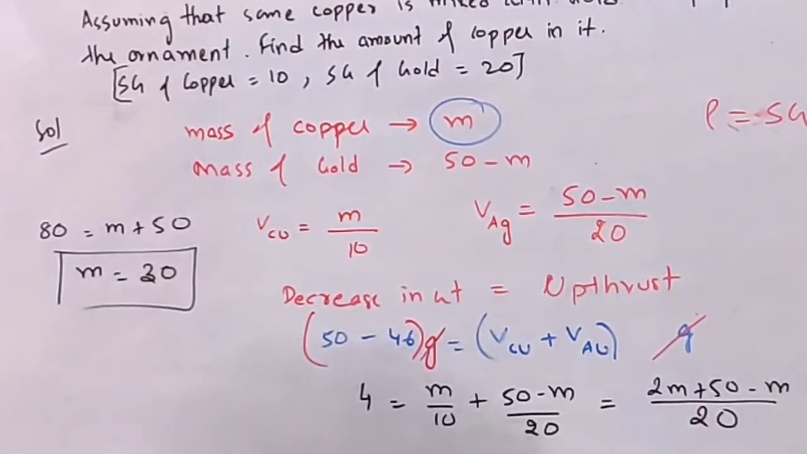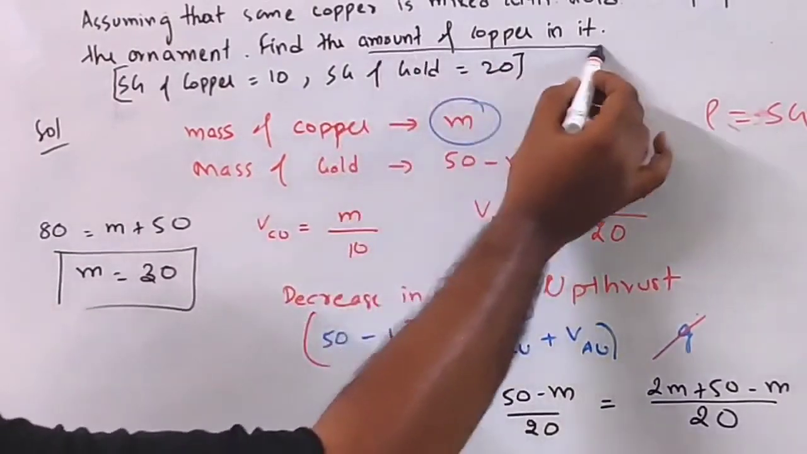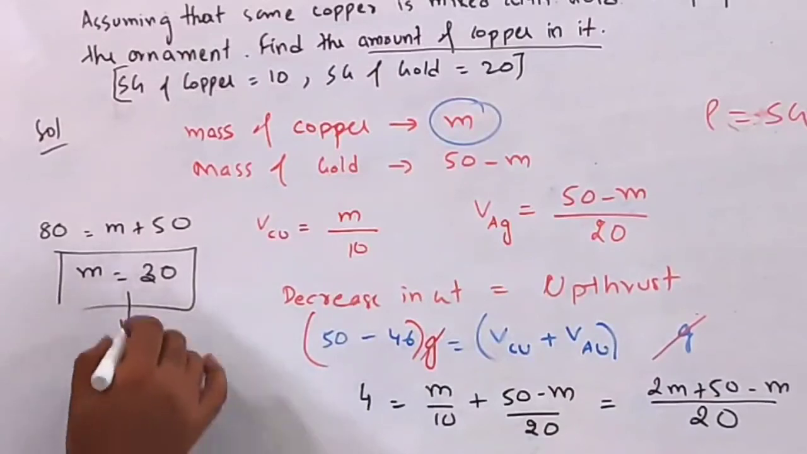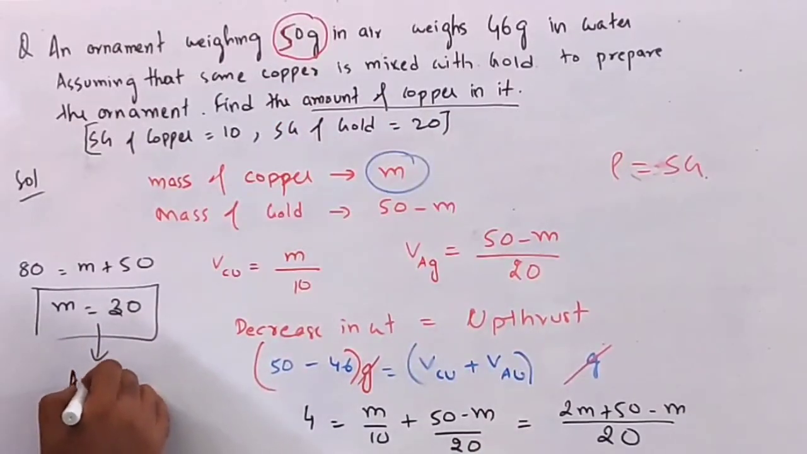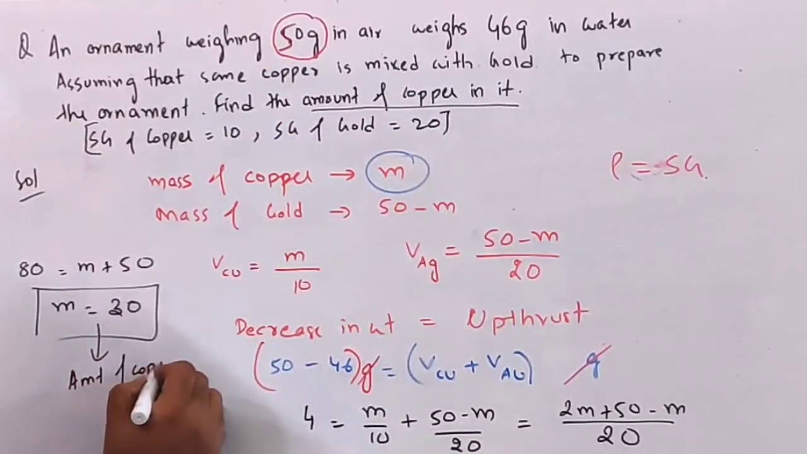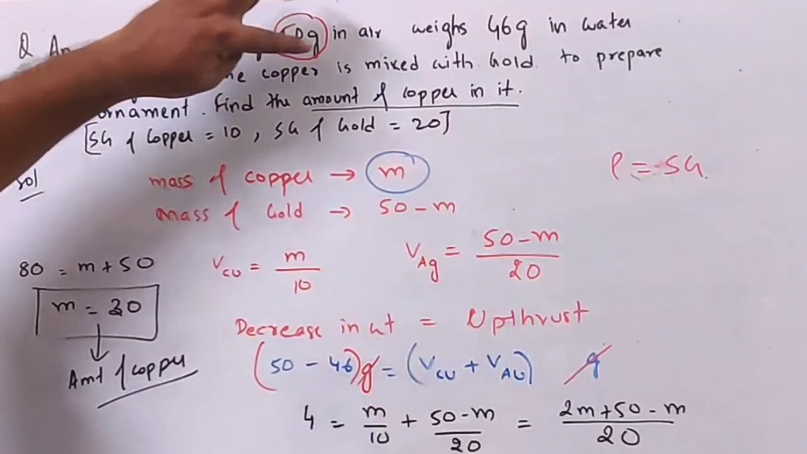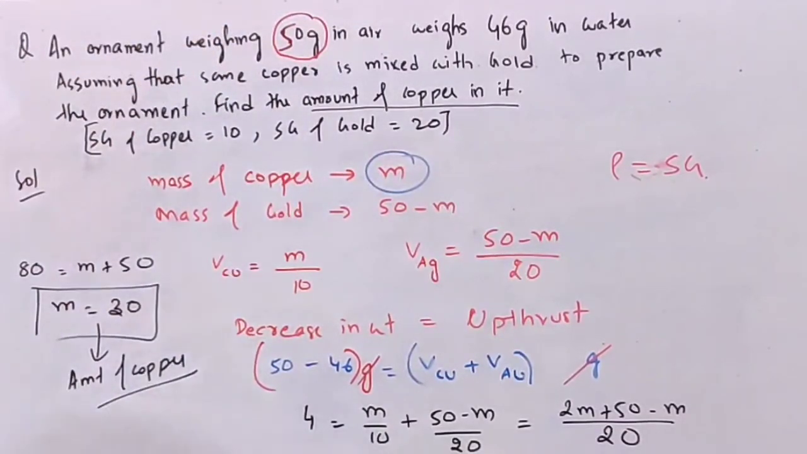So that means the mass of copper is m, and this is the amount of copper. So in this ornament, which has a weight of 50 gram, copper is 30 gram and gold is only 20 gram.